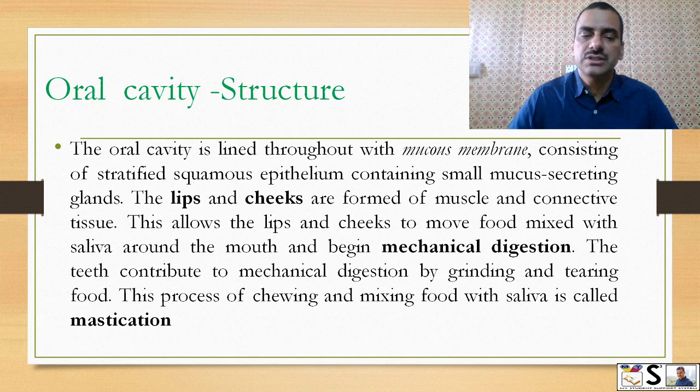This allows the lips and cheeks to move food and mix it with saliva and start the mechanical digestion. The teeth contribute to the mechanical digestion by grinding, tearing and cutting the food. This process of chewing and mixing the food with the saliva is called mastication.